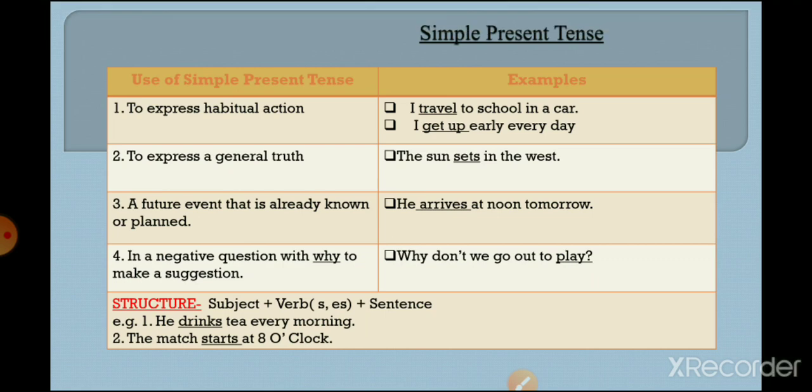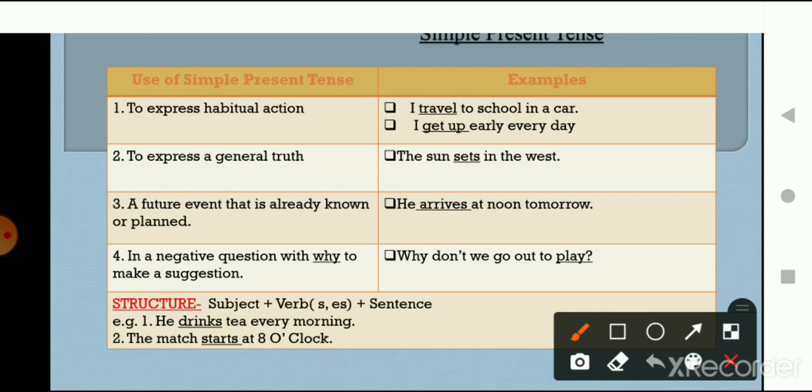Okay, so let's start. As you know, the present tense is divided into four categories, and the first one is simple present tense. So how is simple present tense used? Let's see. The first way to use simple present tense is to express a habitual action. Habitual action means something which is a habit. Let's understand this with examples.